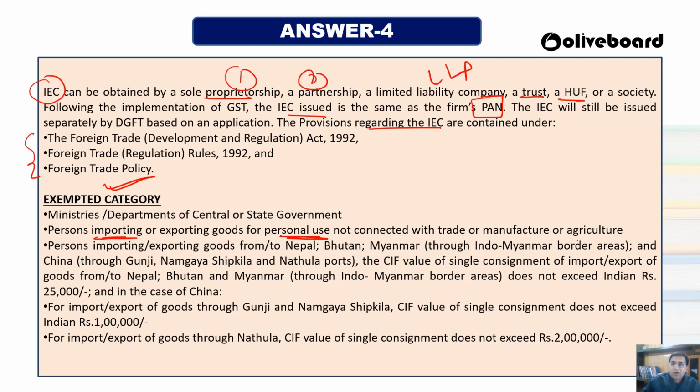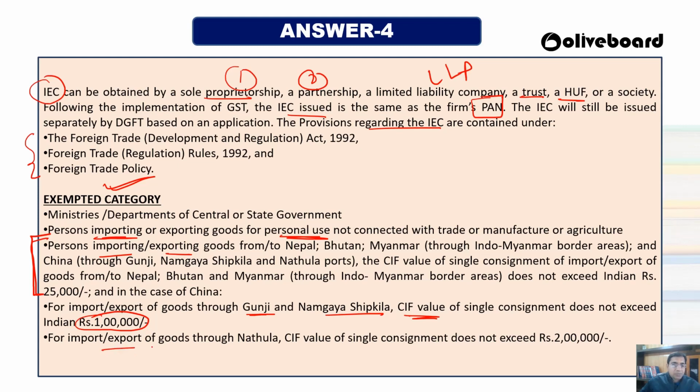Also exempted are persons with trade or manufacturing on agriculture, and any person importing or exporting goods from or to Nepal, Bhutan, Myanmar, the Indo-Myanmar border areas, and China through Gunji, Namgyal, Shipki La and Nathu La. It has been identified that if the goods do not exceed rupees 25,000, you don't have to take the import export code. For import export through Gunji, Namgyal and Shipki La, the CIF value of a single consignment should not exceed rupees 1 lakh. If it exceeds 1 lakh, then you have to take the import and export code.